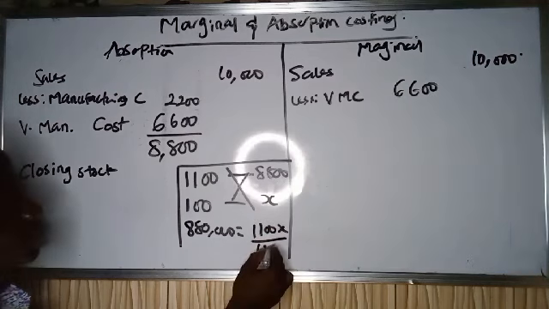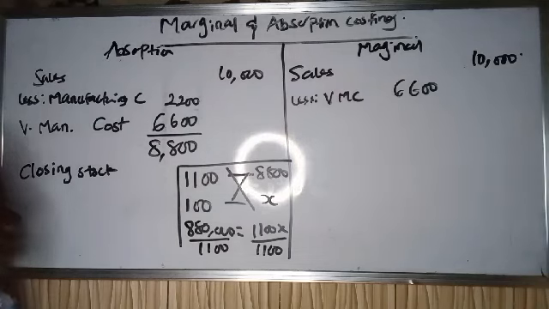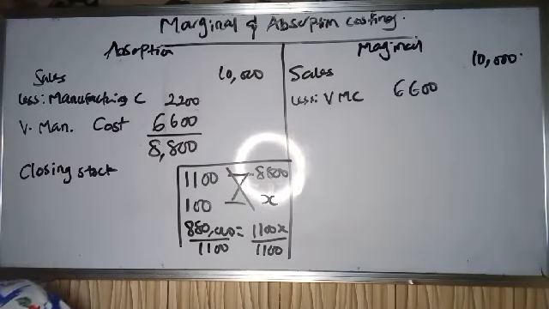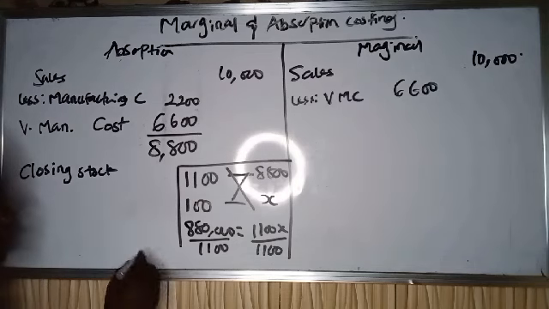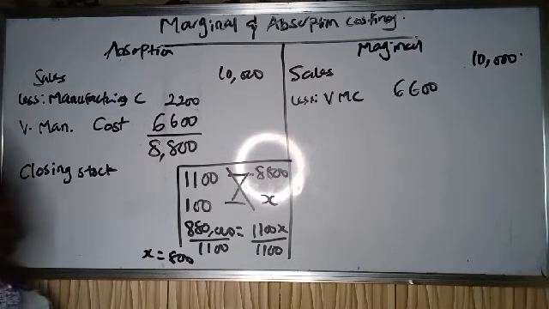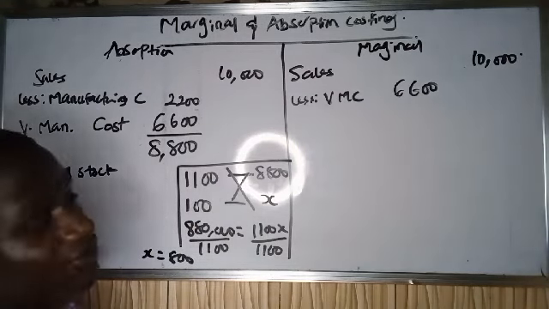Then you divide both sides by 1,100. If you divide both sides by 1,100, you will get your closing stock to be 800. So your x, which is your closing stock, is 800. That means that it takes 800 to produce 100 units for absorption costing, and this is the value of our closing stock. So you do the same thing for marginal costing.